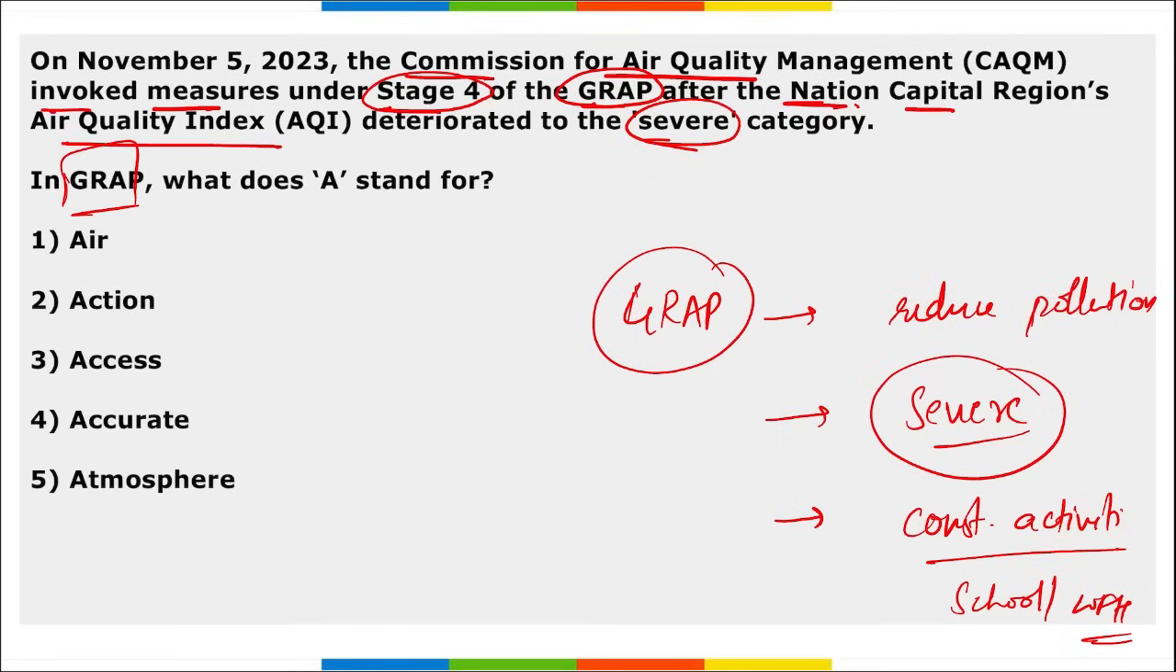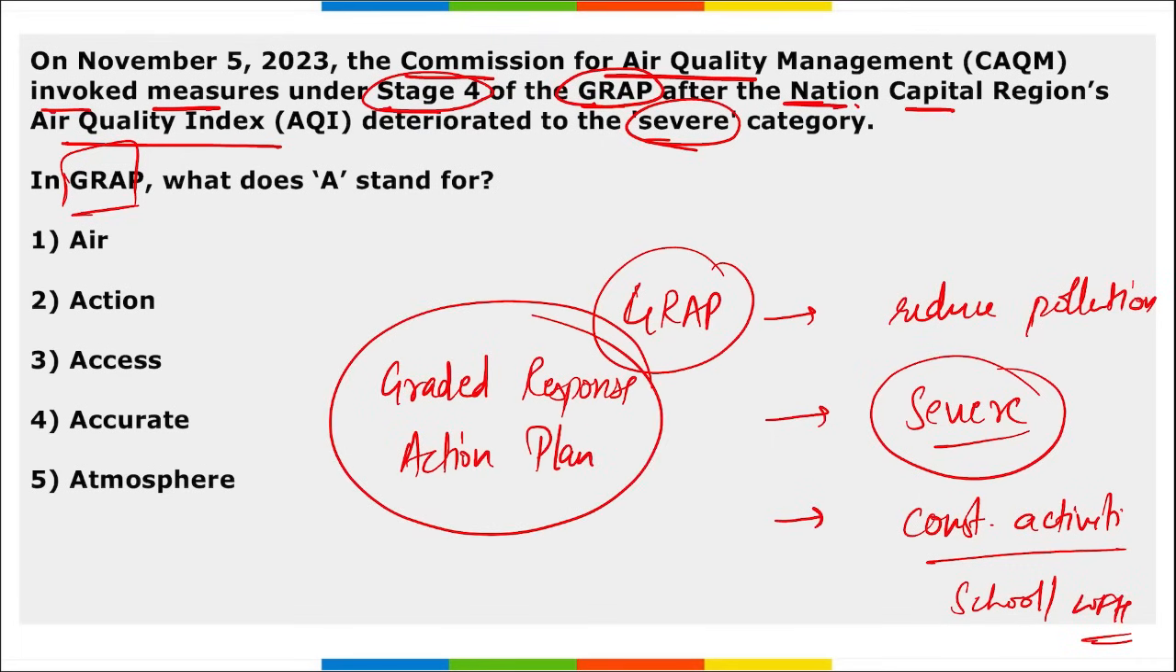Now the question asked is, what is the full form of GRAP? GRAP stands for Graded Response Action Plan. Graded Response Action Plan, GRAP, right? And here remember, this was the stage 4 of the GRAP that was with immediate effect implemented in the area, right, in Delhi NCR region. Next, here A stands for action.